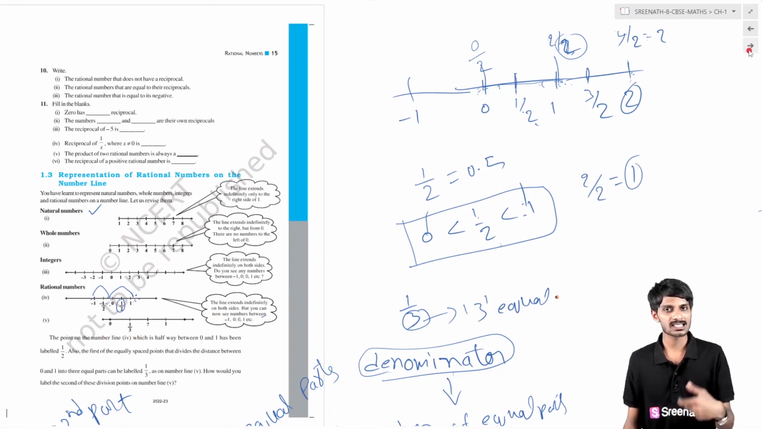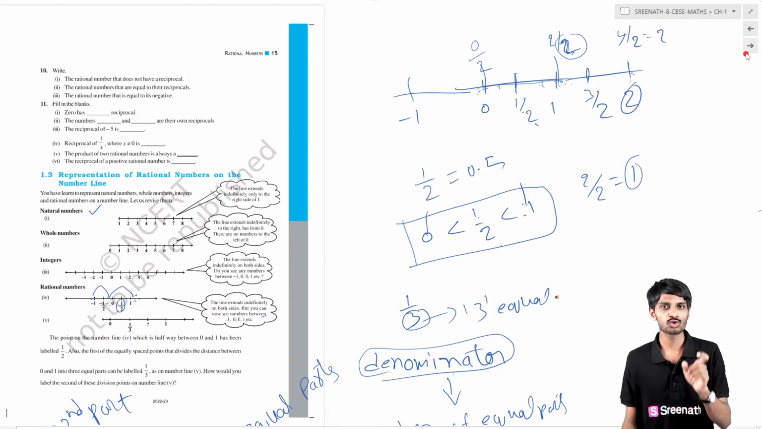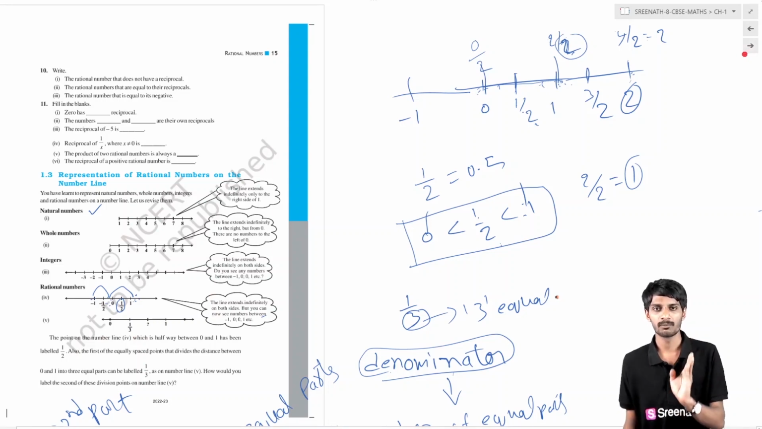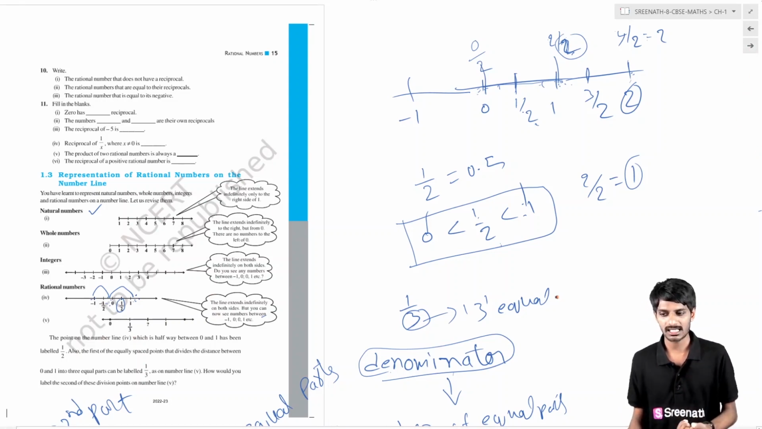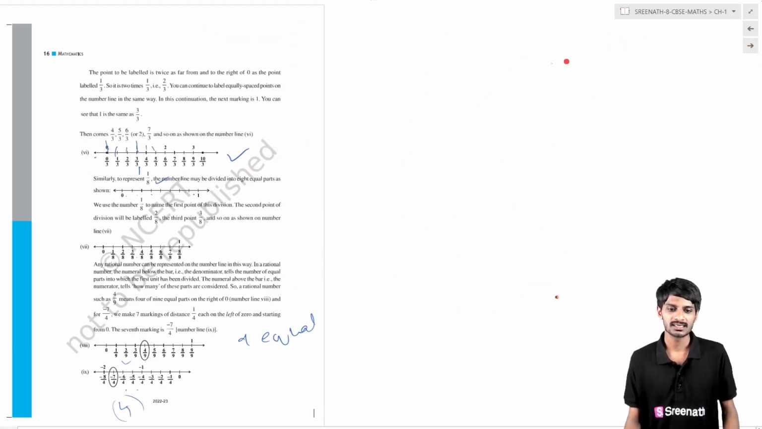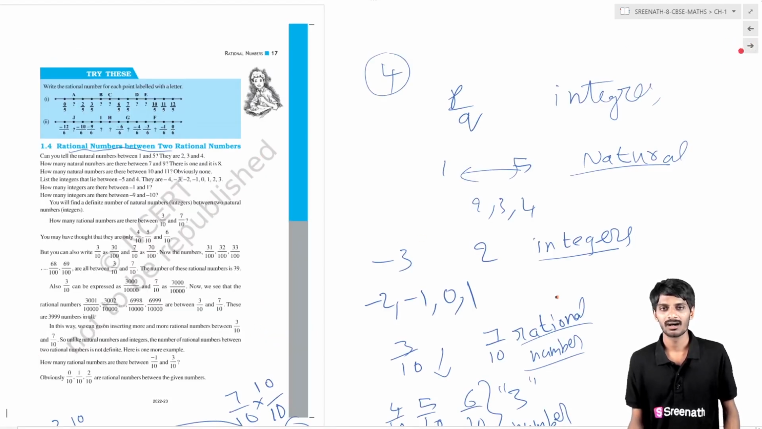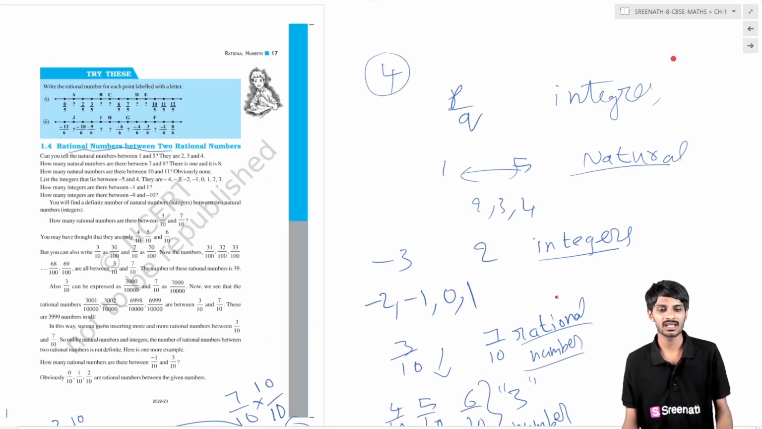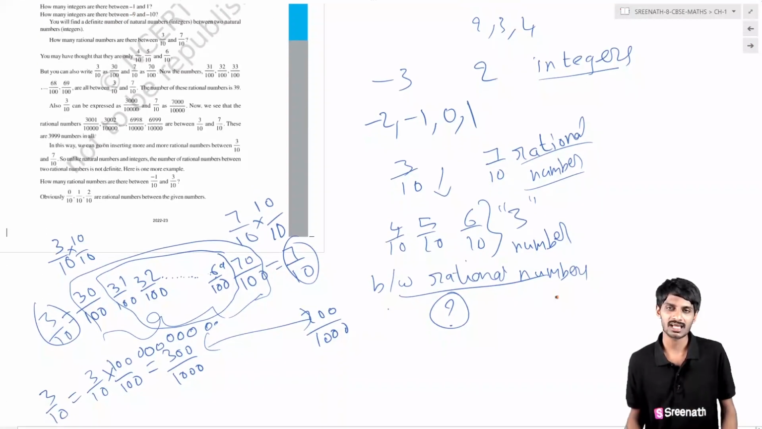The denominator tells how many equal parts you have to break between integers, and the numerator tells which part it is. If there is 3 in the denominator, you have to make 3 equal parts, and if there is 1 in the numerator, that tells it is the first part. In a similar way, you can represent rational numbers on the number line. Then finding rational numbers in between rational numbers. So how can you find the rational numbers in between rational numbers?